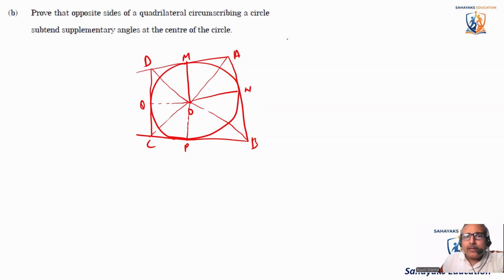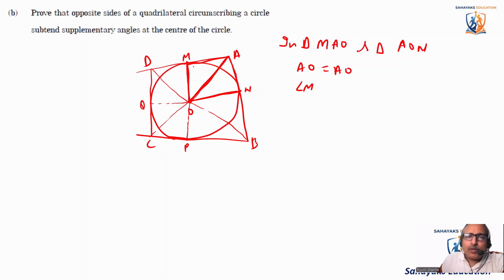Now look at the triangle. In triangle MAO and triangle AON, so I'm looking at this triangle and the other triangle, this triangle. These two triangles I'm looking at. So in these two triangles, we know that this side is common. So AO is equal to AO. We know that angle M, I'm talking about this angle, is equal to angle N, this angle, right?